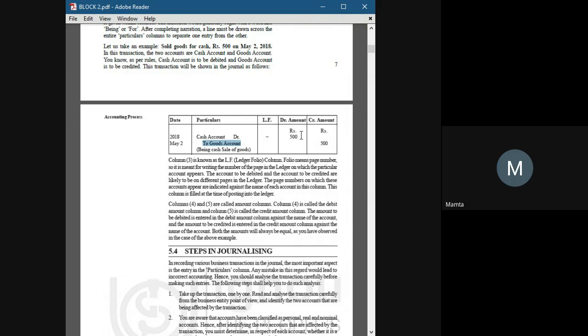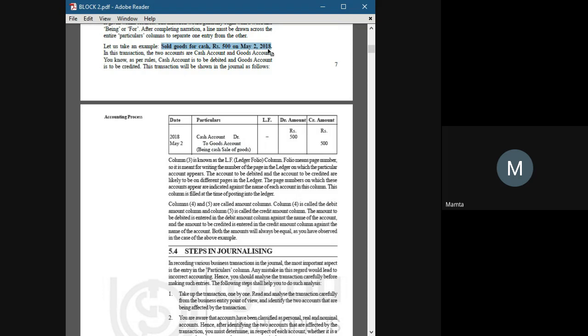See, whenever we sell goods, two accounts get involved. We can sell the goods on cash or on credit, but in this case we have sold the goods for cash, as it is mentioned clearly here, amount 500.